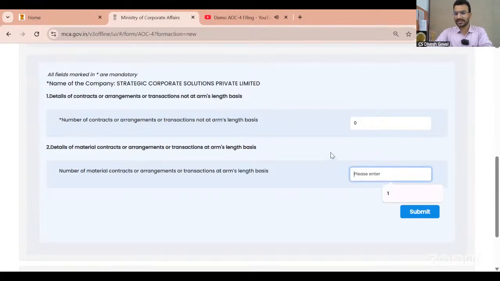Material related party transaction, I said 1. Let me just give a brief here. Now it is asking for the material related party transaction. Although materiality is not defined under the Companies Act for related transactions, Section 188 of the Companies Act gives us some limit. If you are doing a transaction above this limit, you require a special resolution by the general meeting. So we can consider those limits as our materiality. If our transaction with a related party crosses that limit, we should say our transaction with the related party is a material related party transaction.